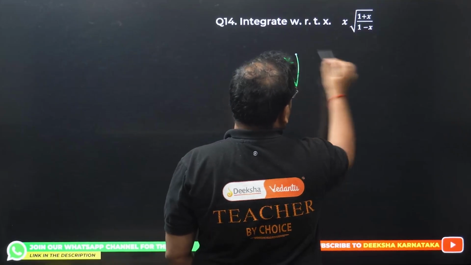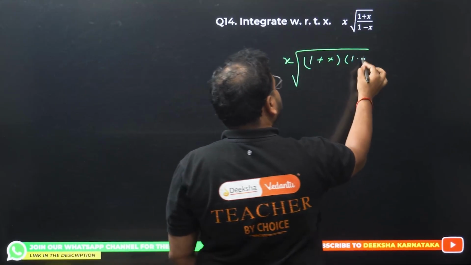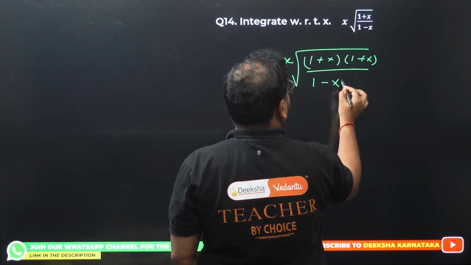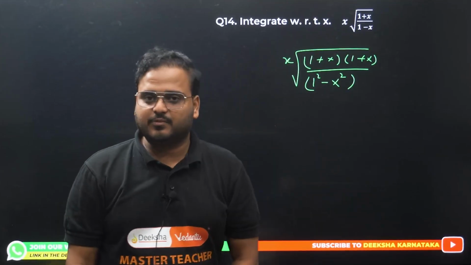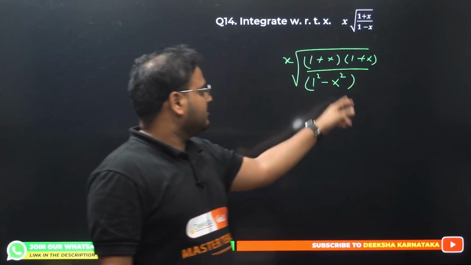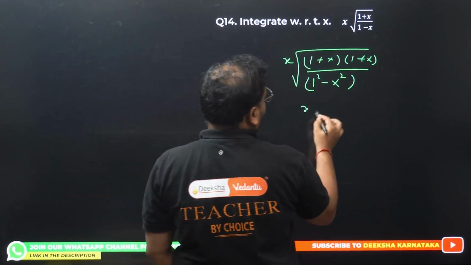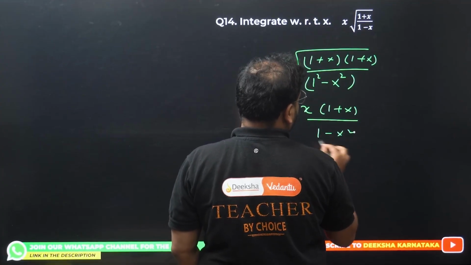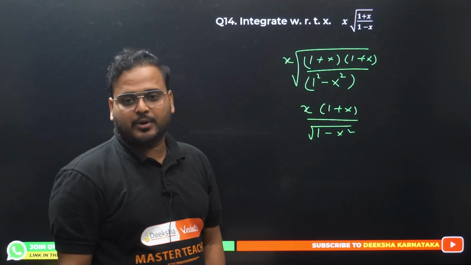Now factorize this. Basically rationalize this. You get 1 plus x, rationalizing it. I get over here 1 square minus x square. Okay? Correct now? I'm multiplying this with 1 plus x, 1 plus x. So I get (1 plus x) the whole square in the numerator. This becomes 1 minus x square, 1 square minus x square. I have x times of (1 plus x) divided by 1 minus x square in the root. Because you have square, the root will be cancelled in the numerator.